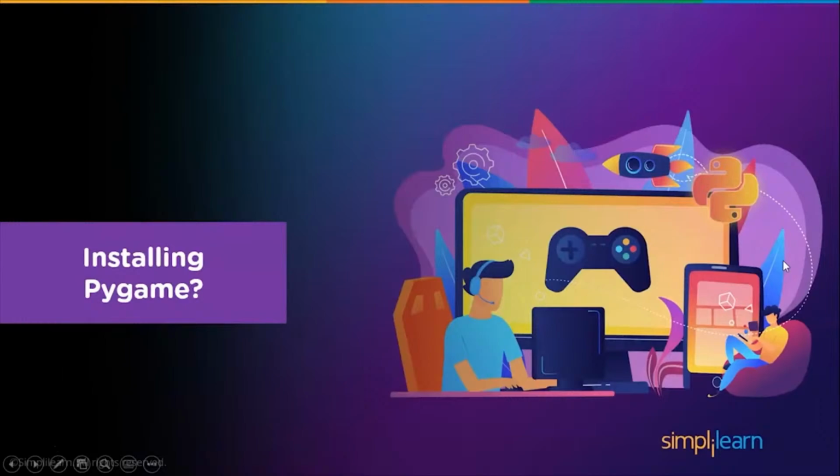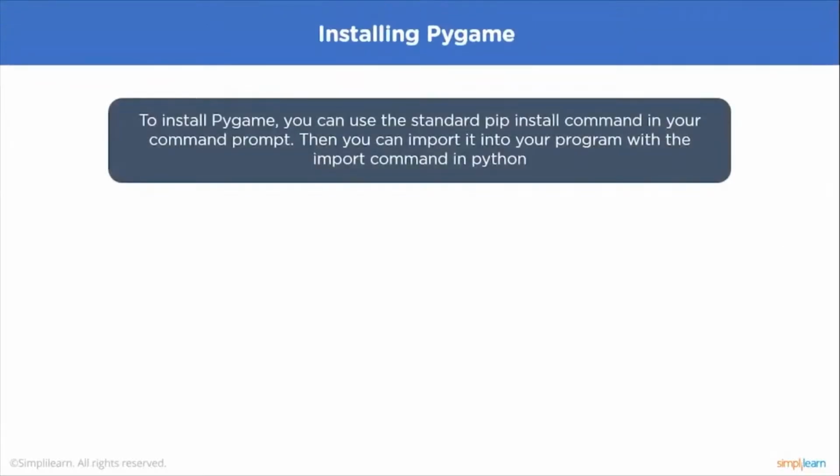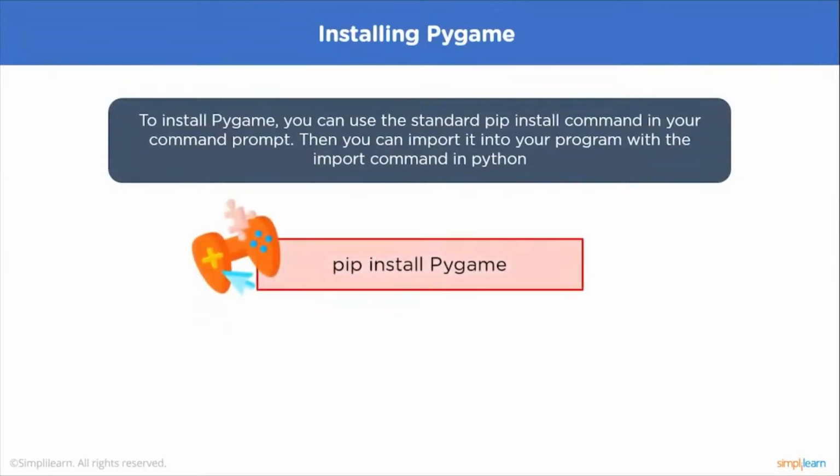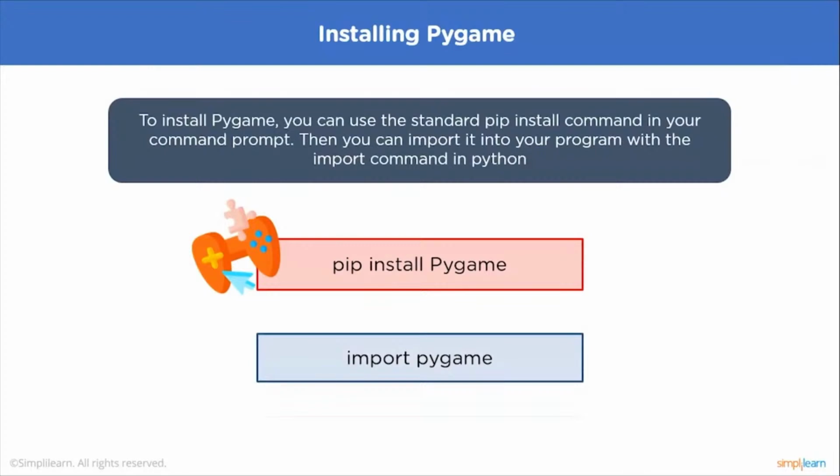Now, how do you go about installing Pygame on your system? To install Pygame, you can use the standard pip install command in your command prompt. Then, you can import it into your program with the import command in Python itself. Before installing Pygame, Python should be installed in the system. It is good to have Python 3.6.1 or above because it is much friendlier to beginners and additionally runs way faster.